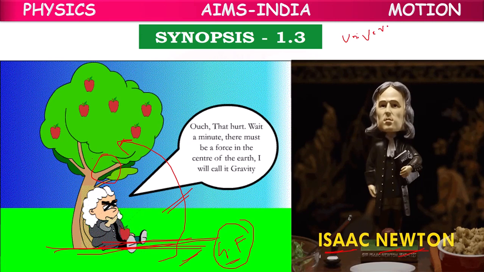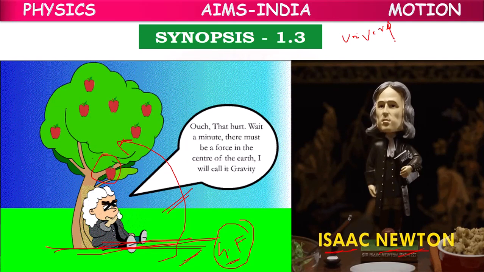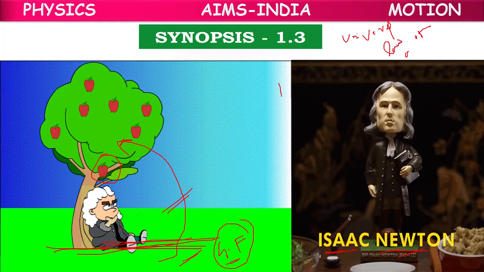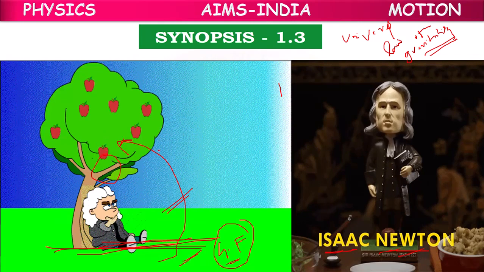universal law of gravitation. Universal law of gravitation means in the universe all objects attract one another.